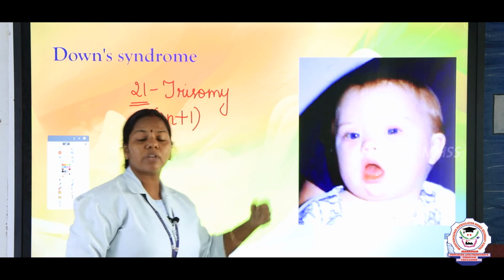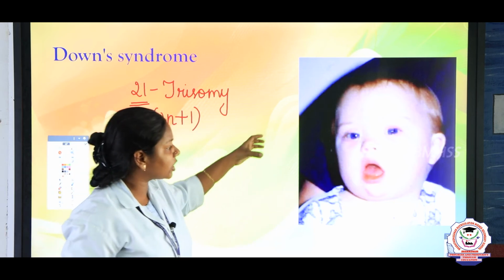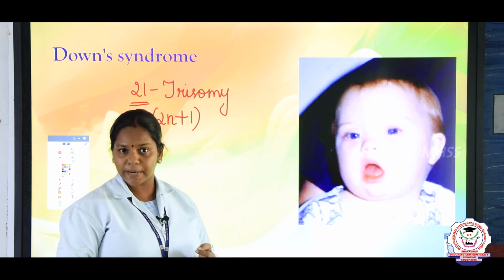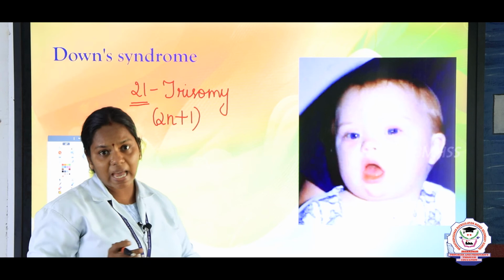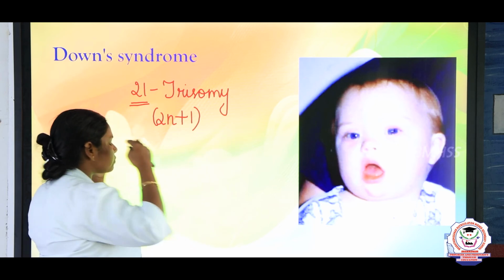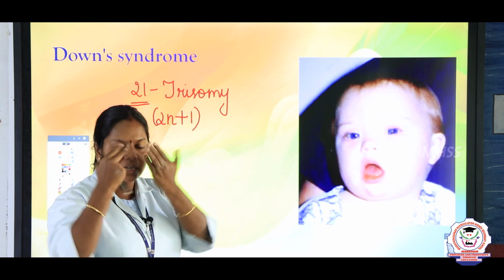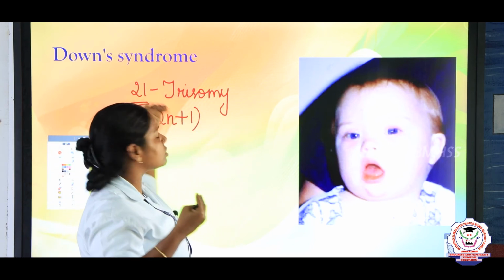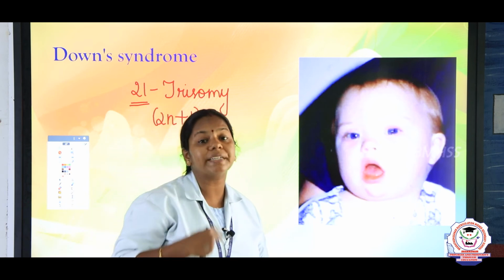The symptoms of Down syndrome are an important book-back question. Underline in your book, children. What are all the things? Mental retardation, and increased separation between the eyes, and a flattened nose. The eyes are located a little bit far apart, not like ours, which are very close. But in a person affected with Down syndrome, there is an increased separation between the eyes and a flattened nose,